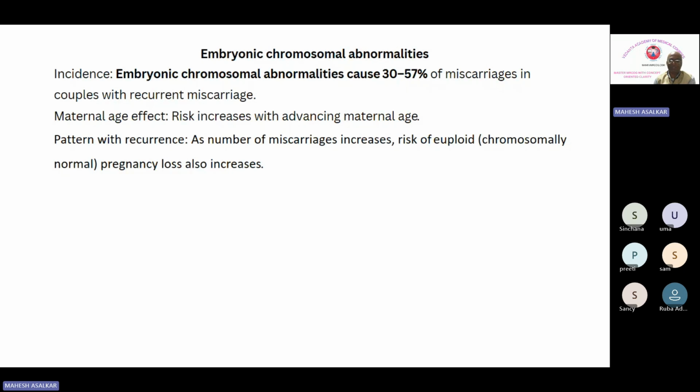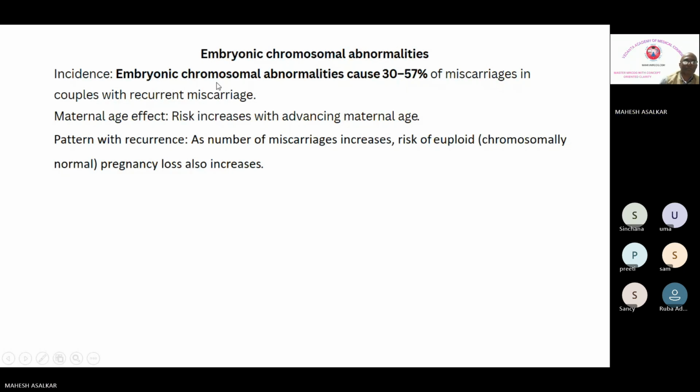We have seen that after previous 3 miscarriages, there is a 40% risk of miscarriage again. And you should also remember these values: 30 to 57% embryonic chromosomal abnormality, and parental translocation 2%, or 2 to 5%.